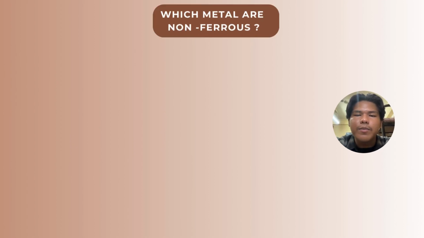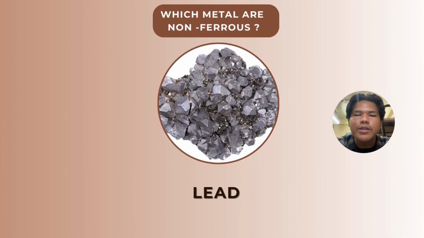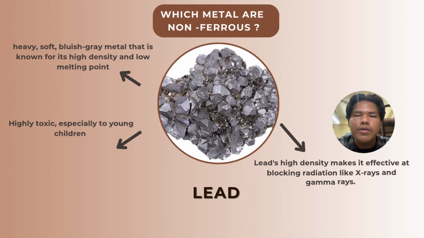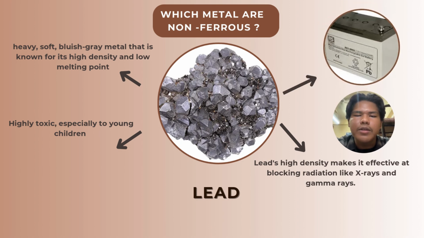Next is lead, a non-ferrous metal with the chemical symbol Pb and atomic number 82. It is a heavy, soft, and malleable metal that has a low melting point. Lead is resistant to corrosion, which makes it useful in batteries, radiation shielding, and cable coverings. However, lead is also toxic, so its use is now limited or controlled in many applications to protect human health.